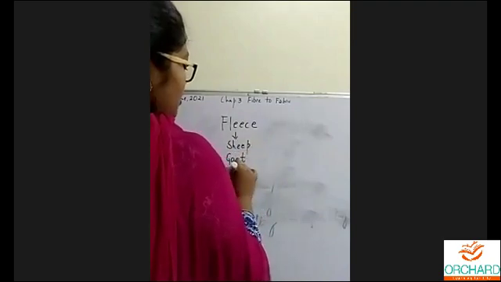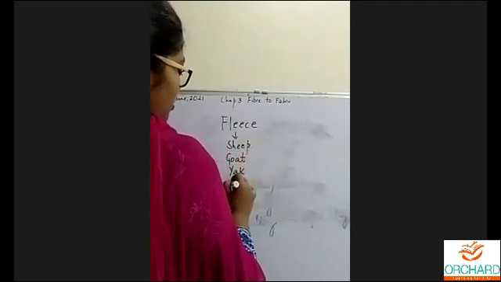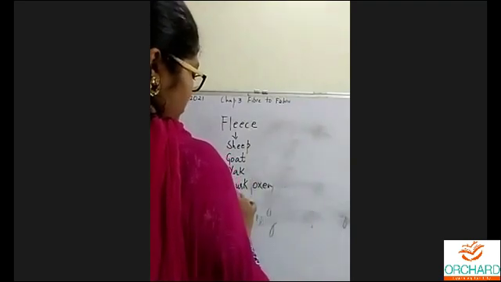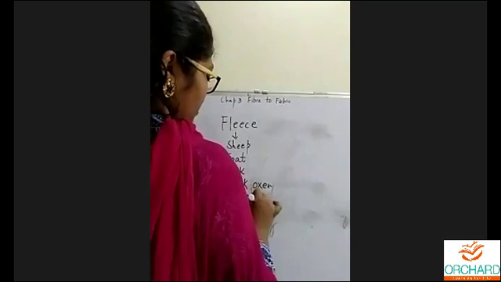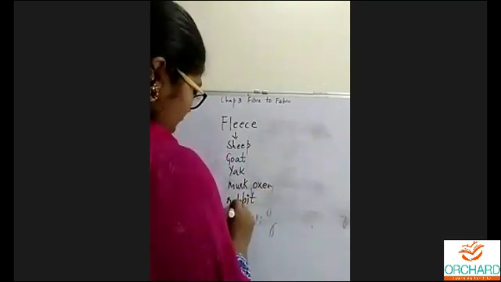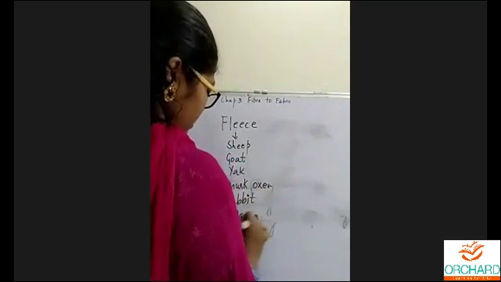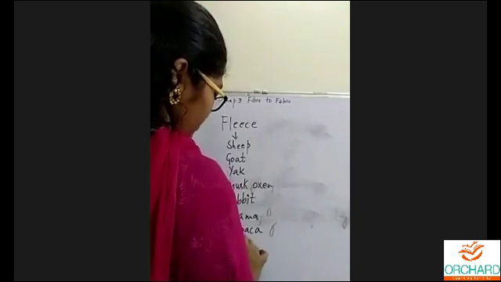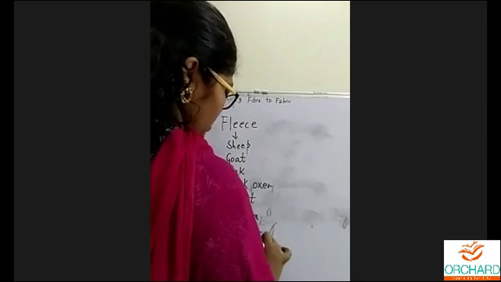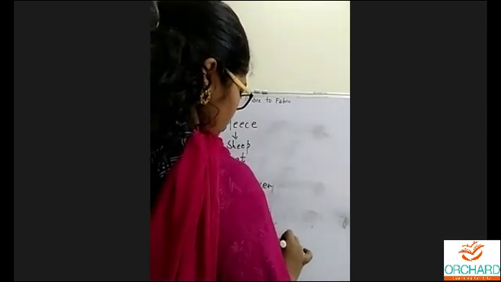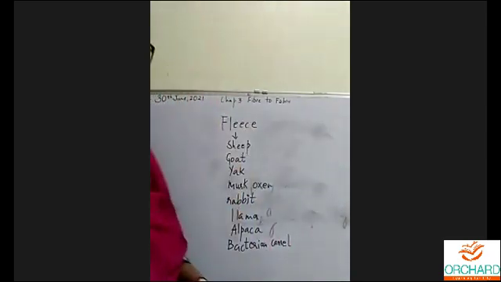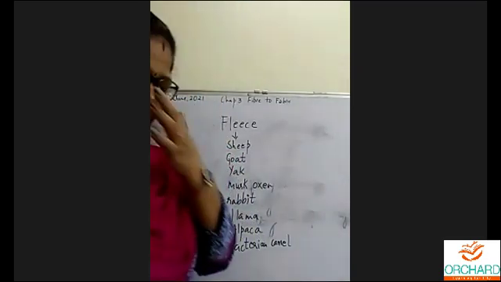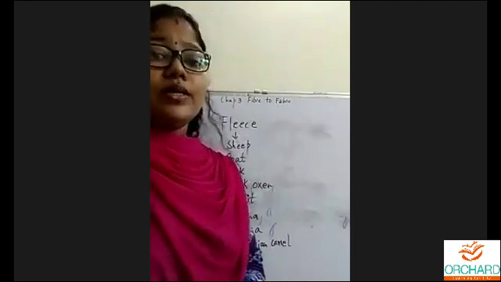It is obtained from yak, musk ox, rabbit, Angora rabbit, llama, alpaca, Bactrian camel. So there are different animals from whom the fleece is obtained to make the woolen fabric.